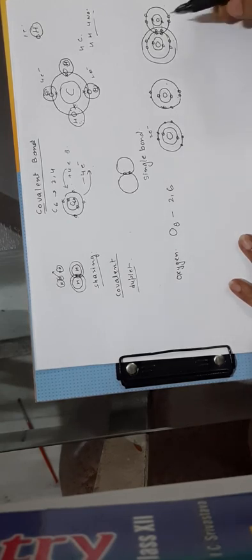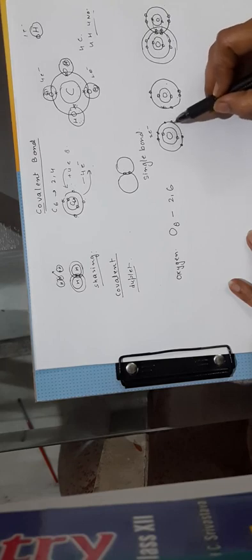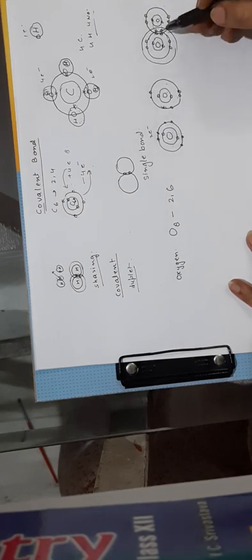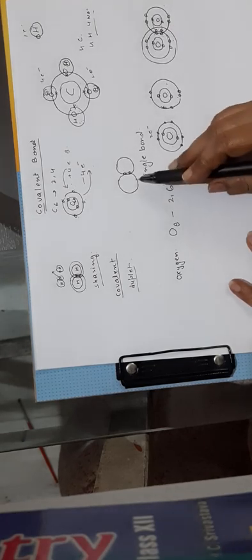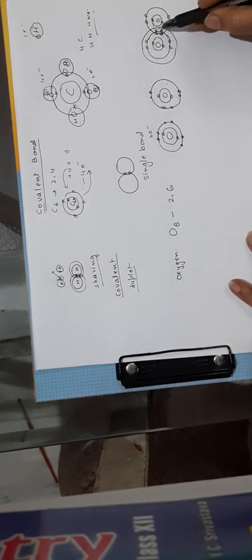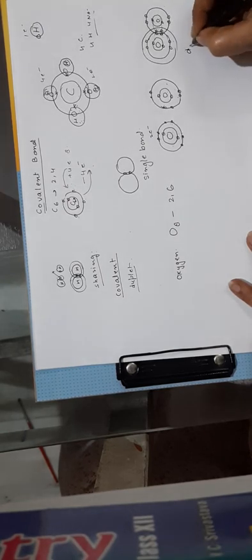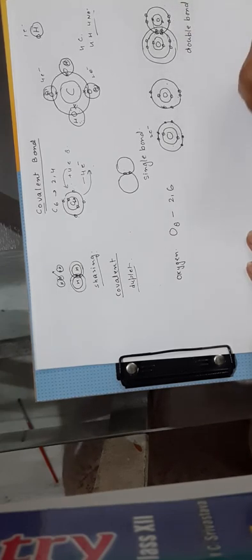But how many electrons have been shared in all? 2 by 1 atom. In all 4. So 1 electron pair is representing a single bond. So how many pairs do we see now? We are seeing 2 pairs. So this is called a double bond. But how do we represent it?